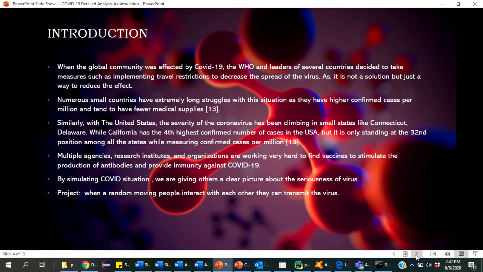I will also give you some basic idea about my project. I have created a simulation where I have taken 2000 people as one whole world, and that population is moving continuously. When the people move, they interact with each other, and when they interact, the virus is transmitted. After the virus is transmitted, they are infected. This infected person goes to another healthy person, so that healthy person also gets infected.